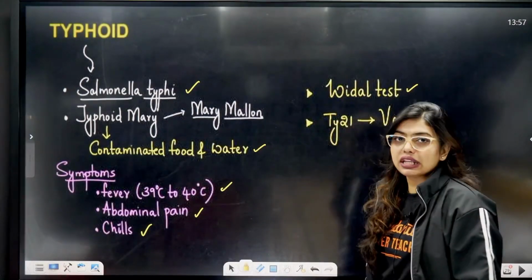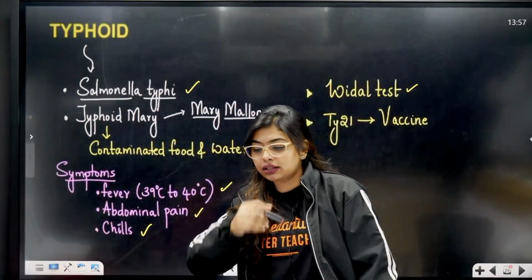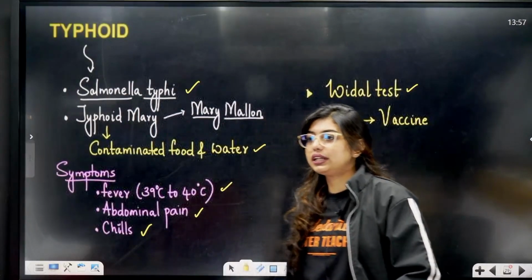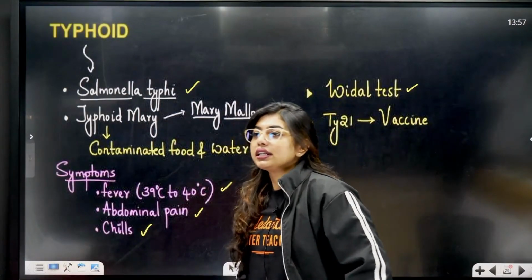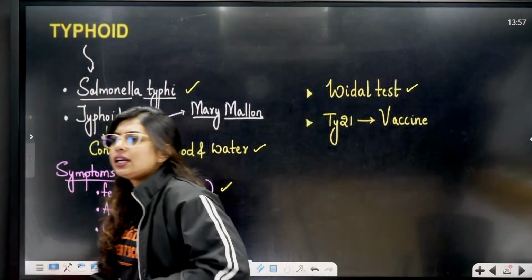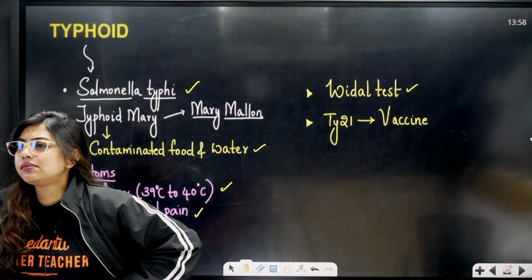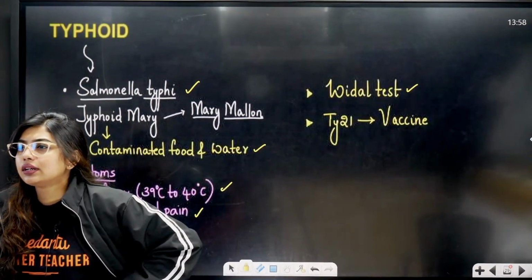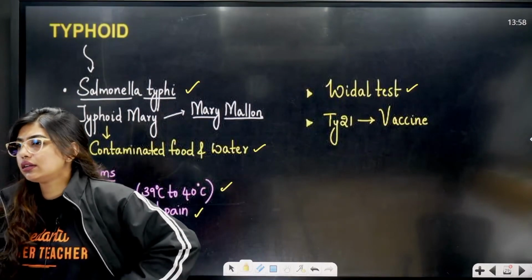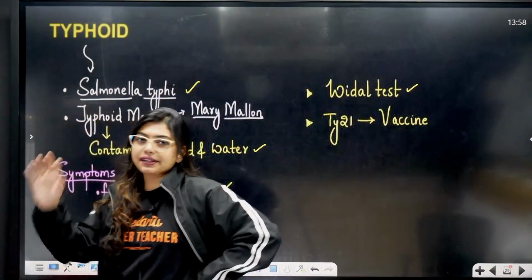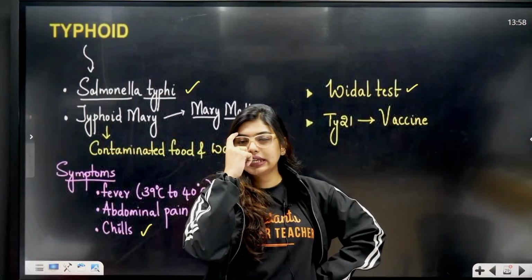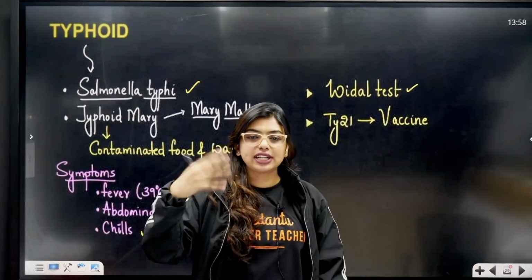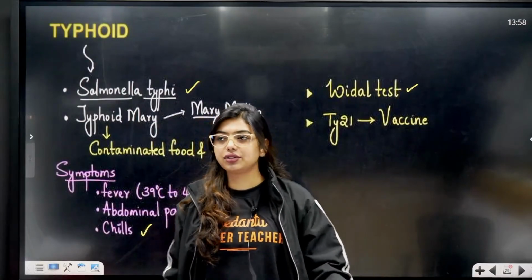Now Typhoid Mary or Mary Mallon you can know, and you should also know typhoid is spread because of contaminated food and water. Clear? Okay? Yes, the person can be a carrier, especially most of the women, if you notice, they can be carriers of most of the diseases. Not diseases like these, but the genetic diseases, most of the time the women are carriers. Okay, clear or not?